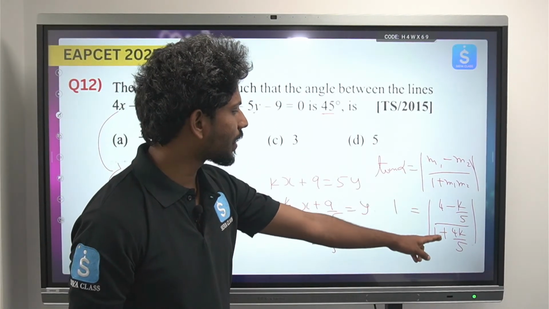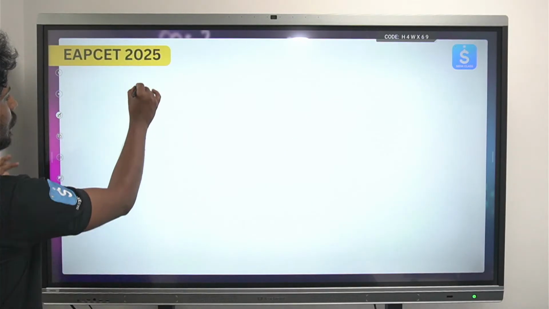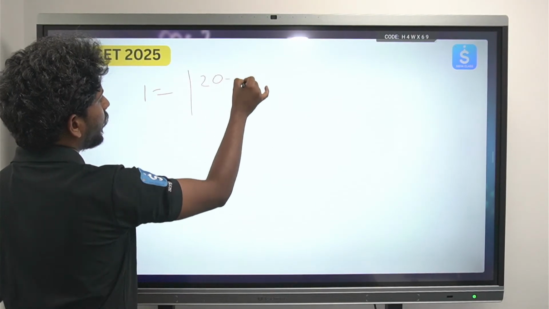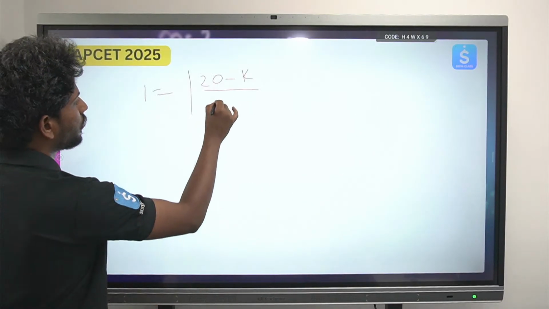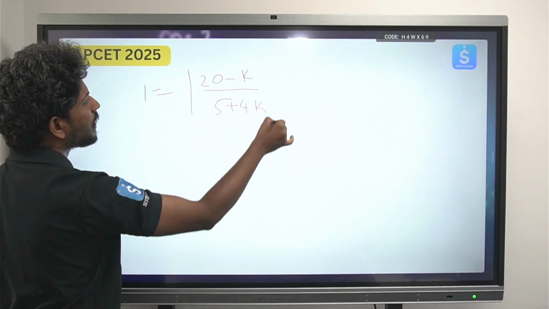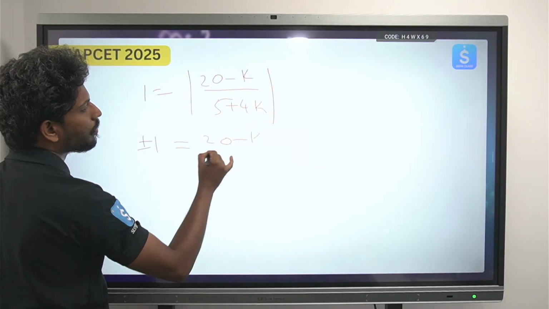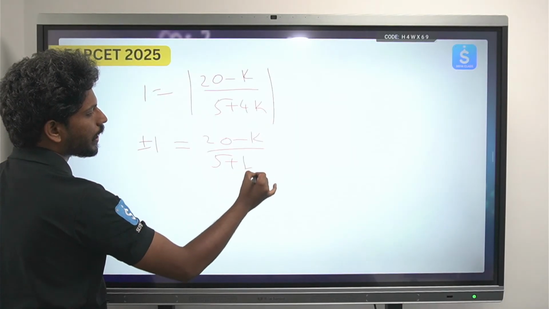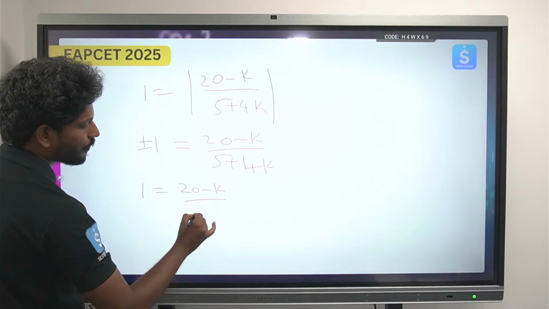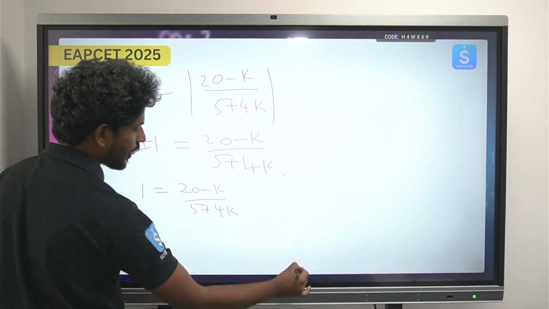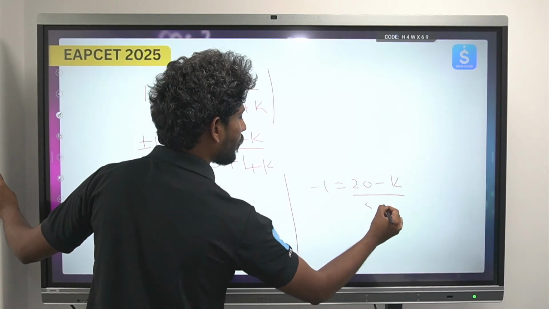So (20 - k)/5 over (5 + 4k)/5. So you will be getting (20 - k)/(5 + 4k). Here, when you remove the modulus sign, this will be plus or minus. So (20 - k)/(5 + 4k). Just take the first time plus. So 1 = (20 - k)/(5 + 4k), and take the other condition, that is -1 = (20 - k)/(5 + 4k).